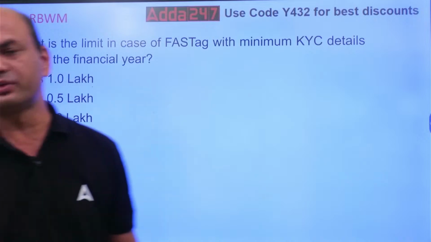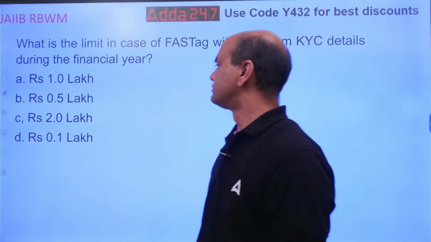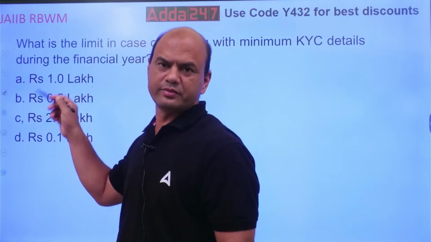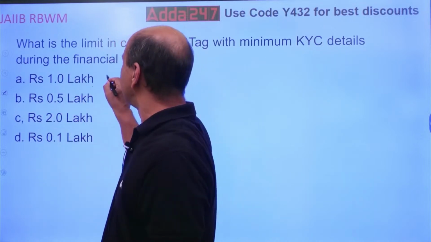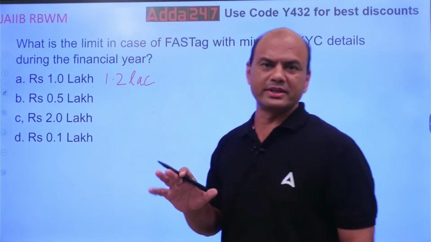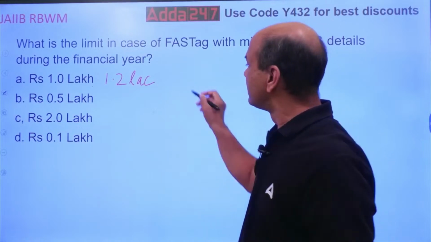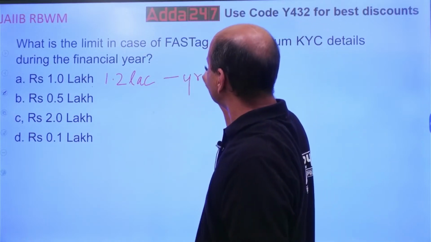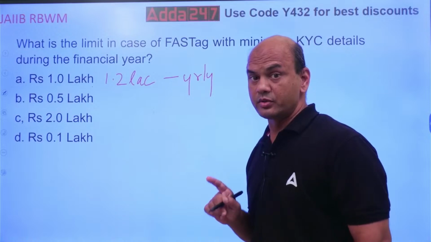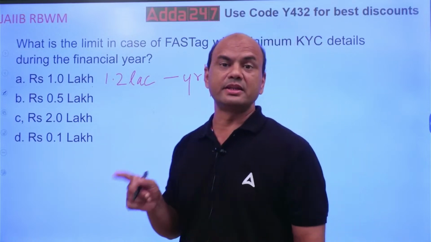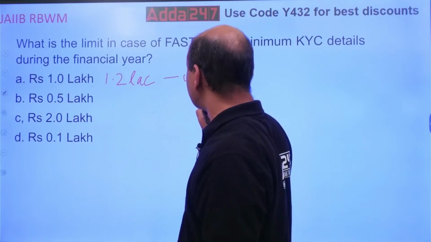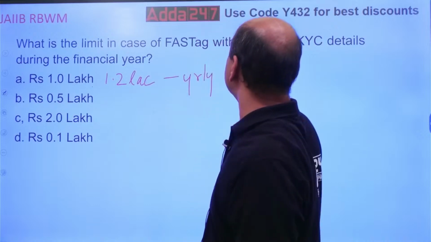See, the rule is like this. In your books it is given as 1 lakh, but the latest rule has been changed now. It is 1.2 lakhs for yearly. See, there are two rules in minimum KYC, or zero KYC, you can call it. Yearly loading is 1,20,000, and at any time, kindly note, your FASTag balance should not be more than 10,000 without KYC.